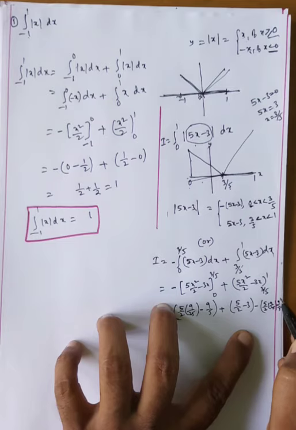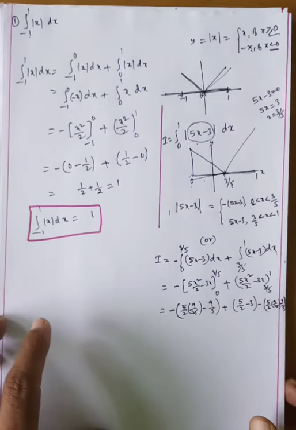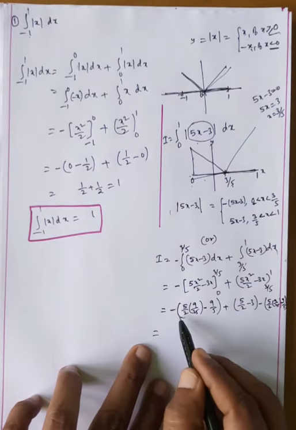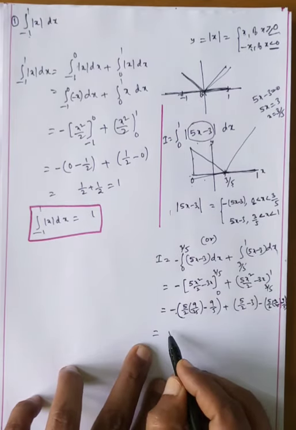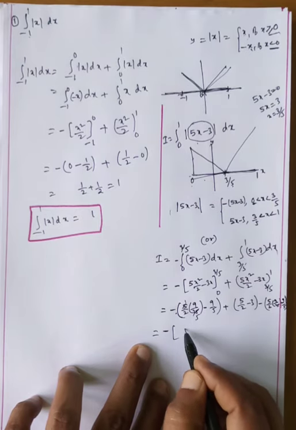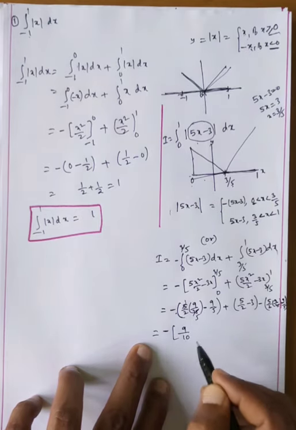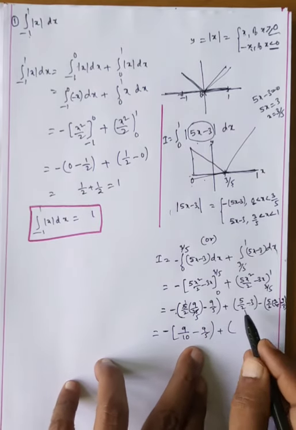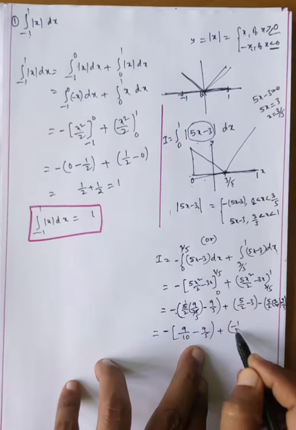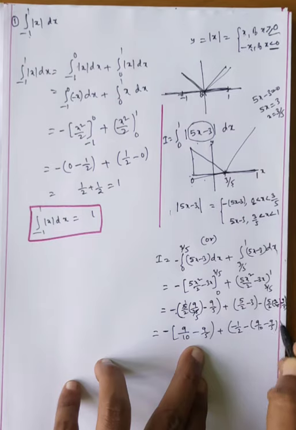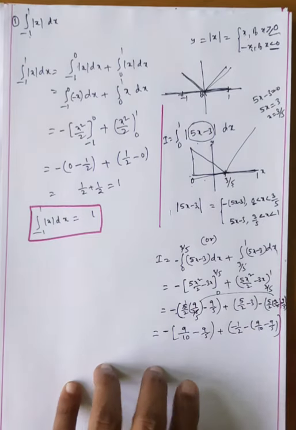Okay, my dear students, now we will do it carefully. The minus value applies only to the first integration. 5 ones are 5, 5 twos are 10, so this gives 9/10 minus 9/5, plus, since 5/2 minus 3 is −1/2, minus of this value 9/10 minus 9/5. Both are the same, my dear students.